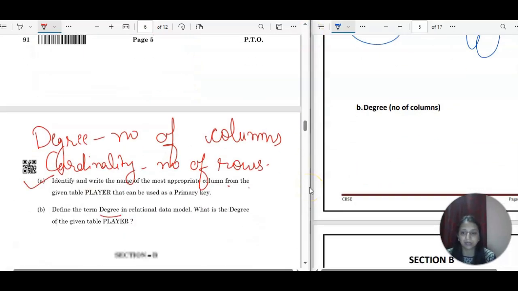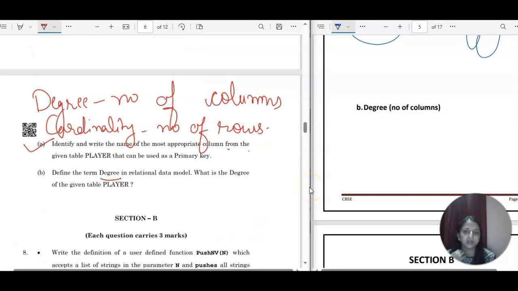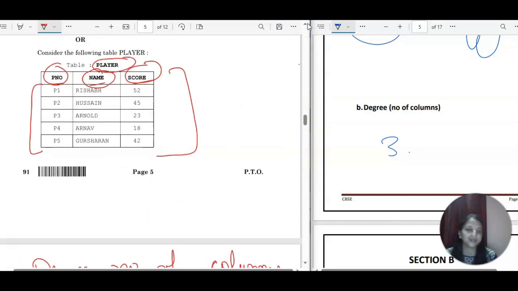So what they are asking is the degree. Define the term: degree is the number of columns. What is the degree of the given table? It is 3, because we have in total 3 columns in this table.